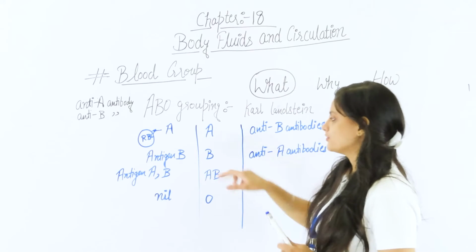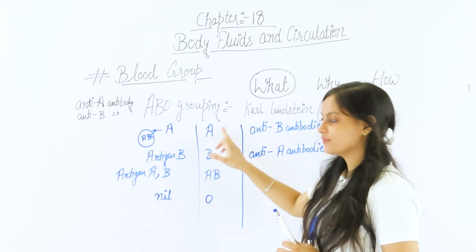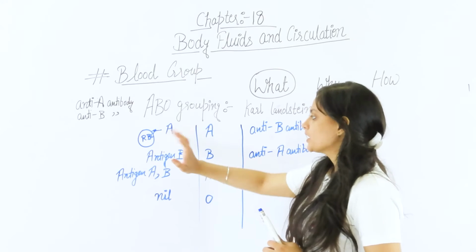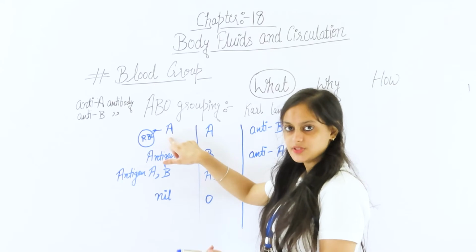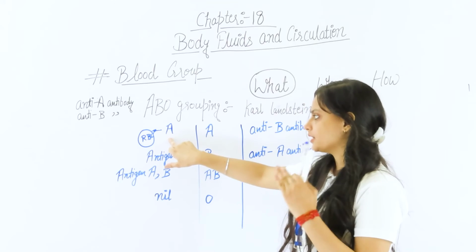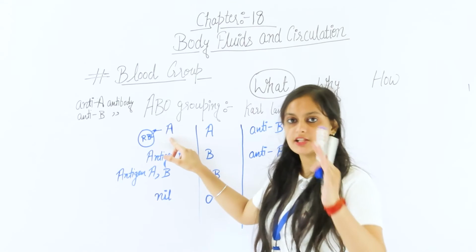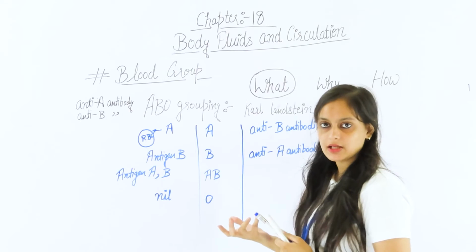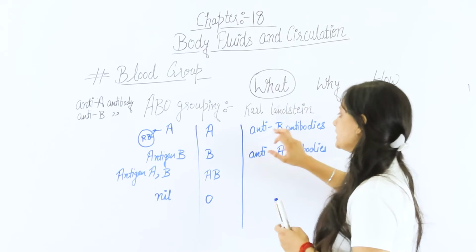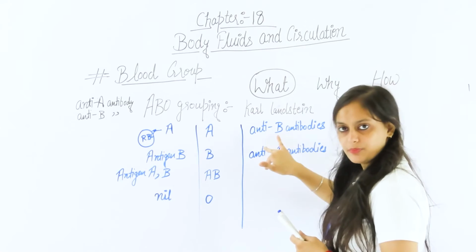If the person has the blood group A, it means they have the antigen A on the RBC, so antigen A is not a foreign particle for them. Now the antigen B acts as a foreign particle for them, so they have antibodies against B.